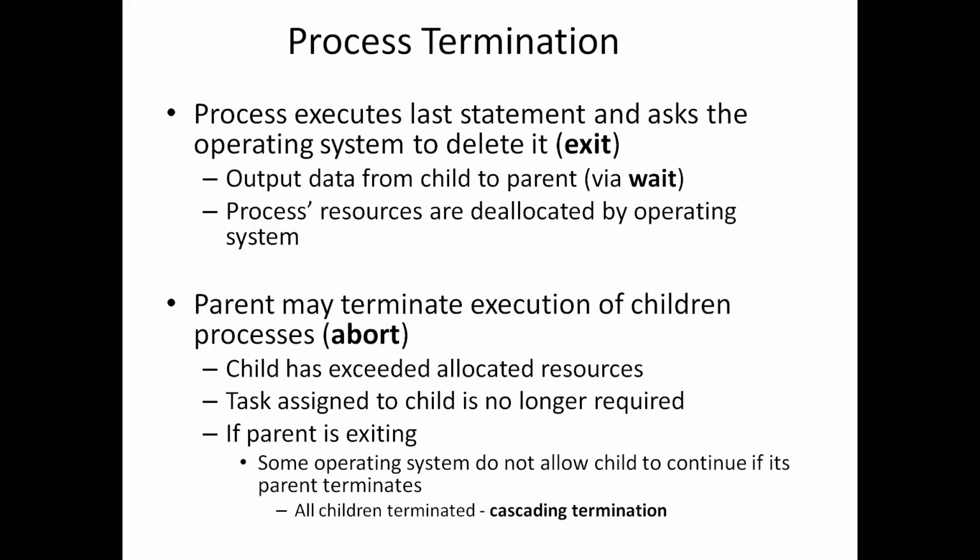If process one has a child process two, which has a child process three, which has a child process four, and process one wants to terminate itself, the operating system will not allow process one to exit, because processes 2, 3, 4, 5 are still completing their execution. In that case, by using cascading termination, all the children can be terminated. That is called cascading termination.